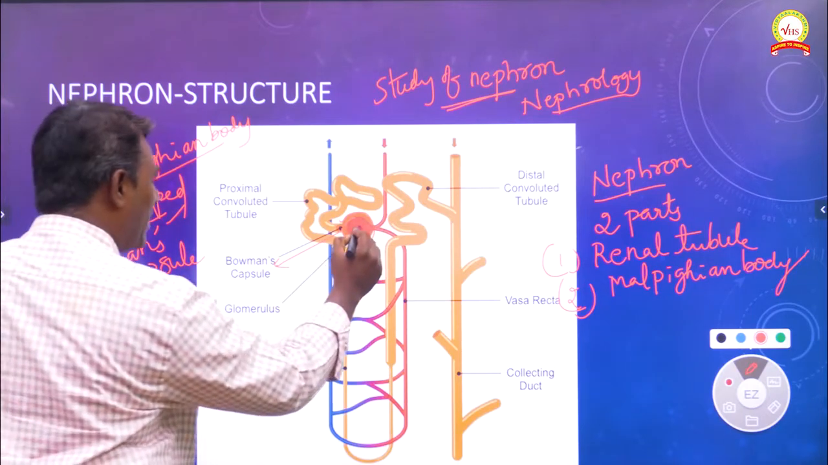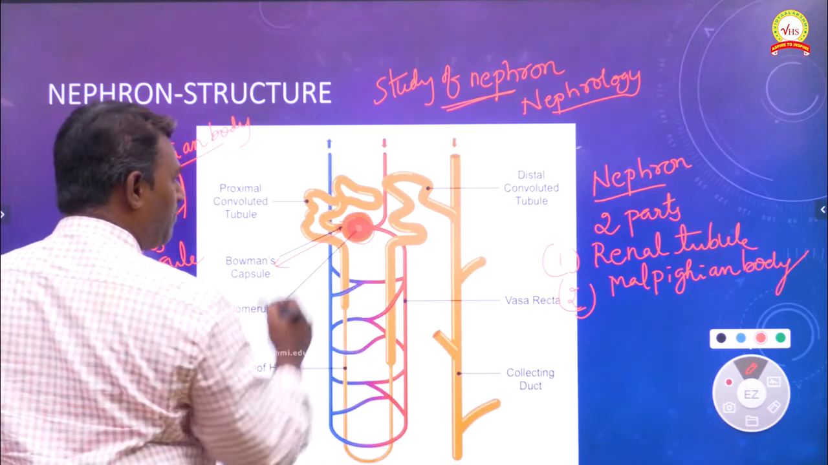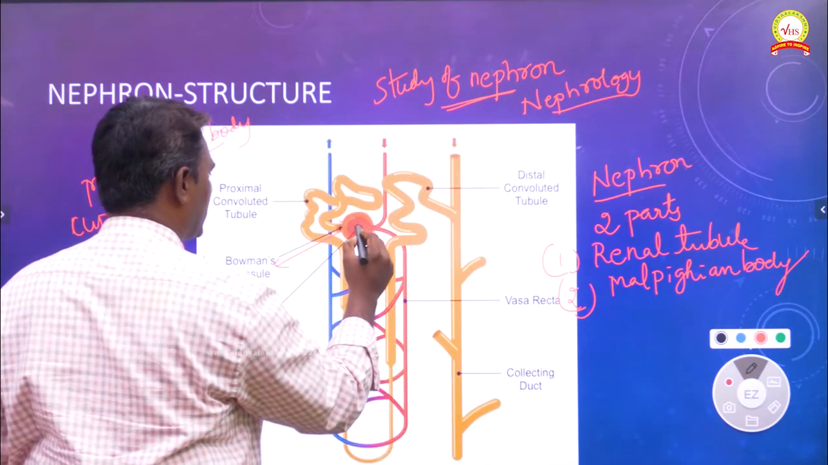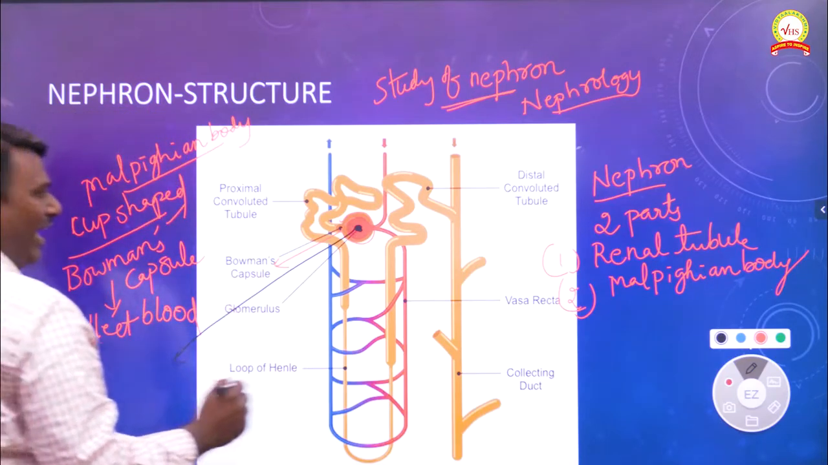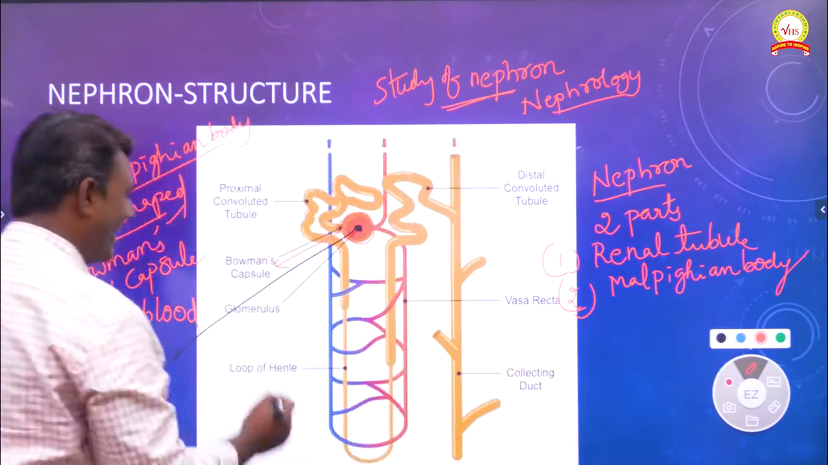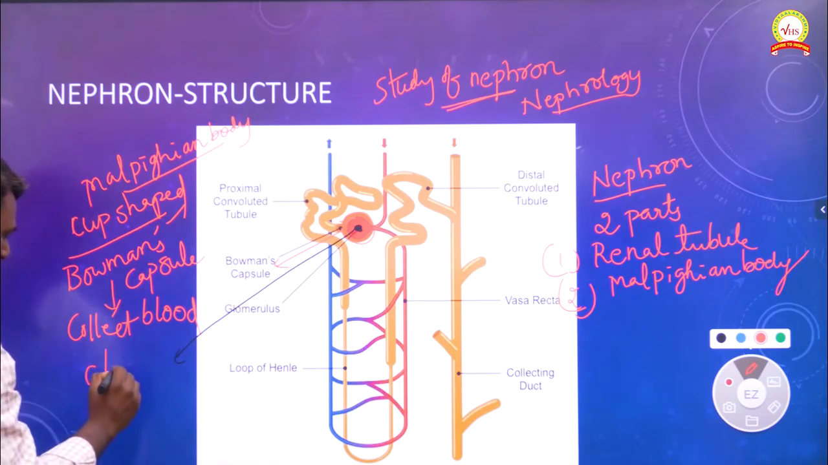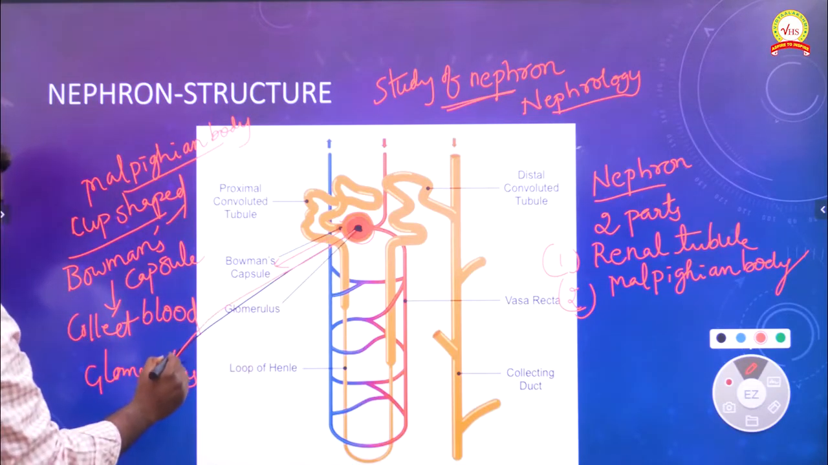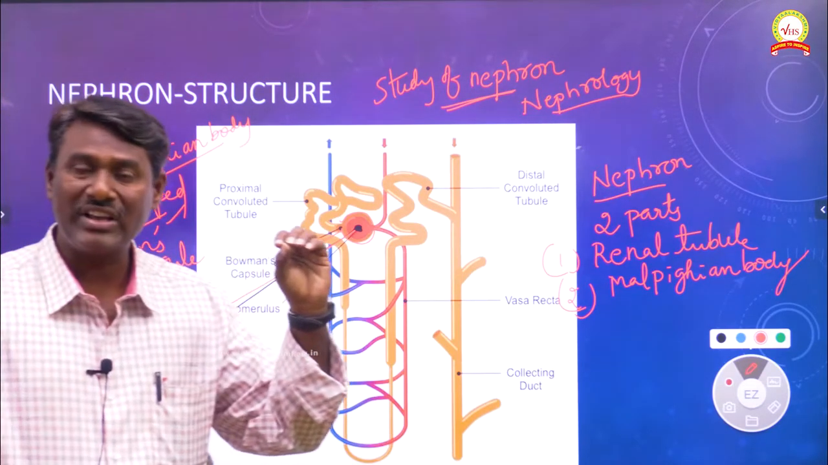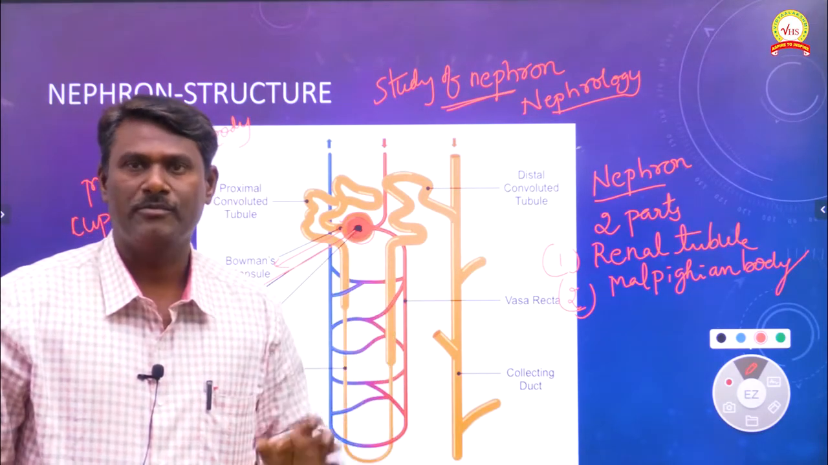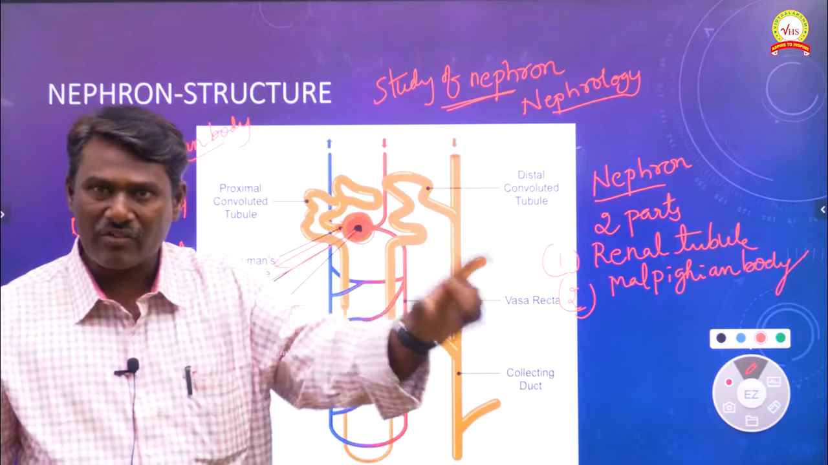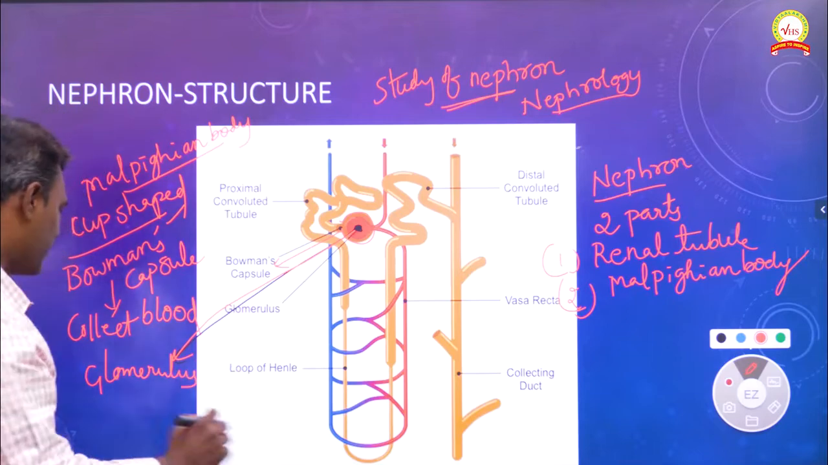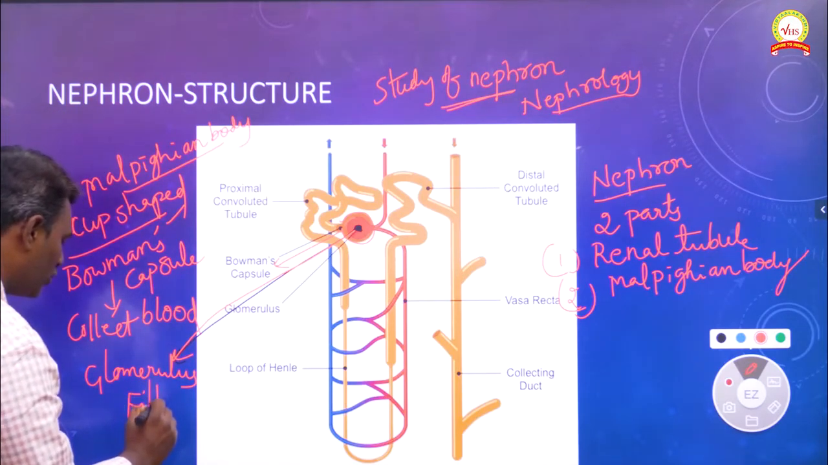At the middle of Bowman's capsule, as you can see here, we have a small structure. This we call the filtration unit, the glomerulus. So Bowman's capsule, a cup-shaped structure, receives the blood for ultrafiltration, and at the middle of Bowman's capsule we have the glomerulus. This glomerulus is very, very important, and it acts as the filtration unit.